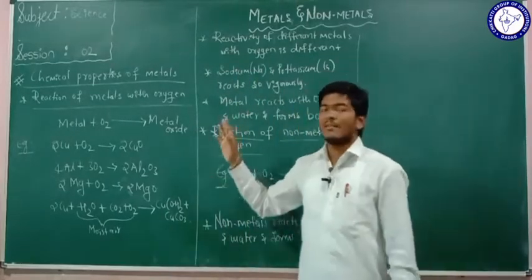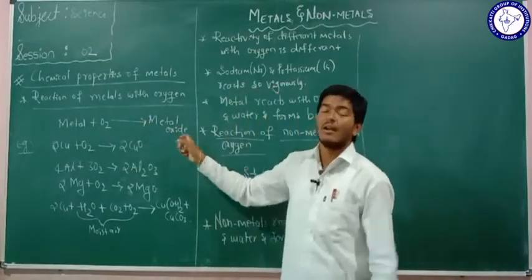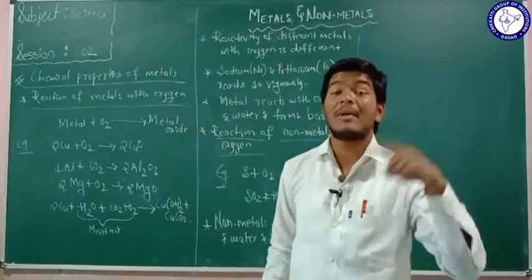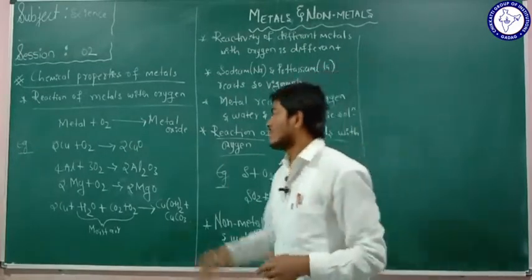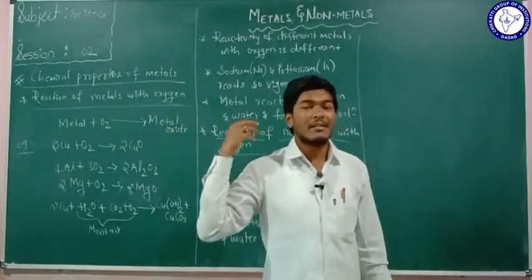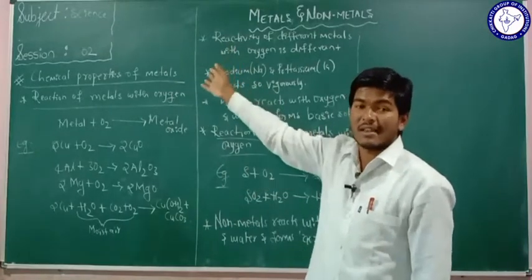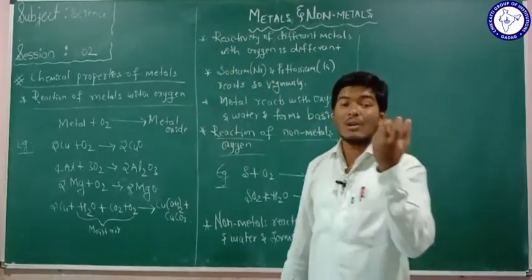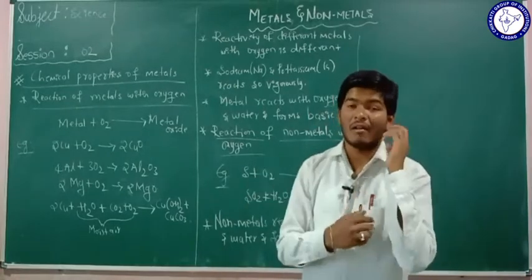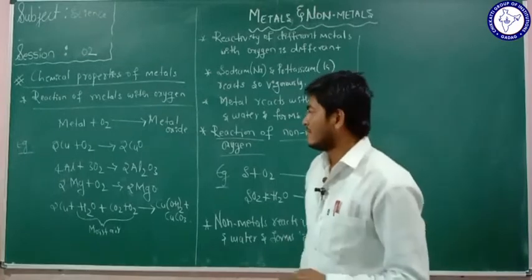Any metal that reacts with oxygen forms a metal oxide. When any metal reacts with oxygen, it forms a metal oxide. Understood? For example, the first example is iron. When iron reacts with oxygen, it makes iron oxide. The brown colored rust powder present on the iron rod is nothing but the iron oxide.